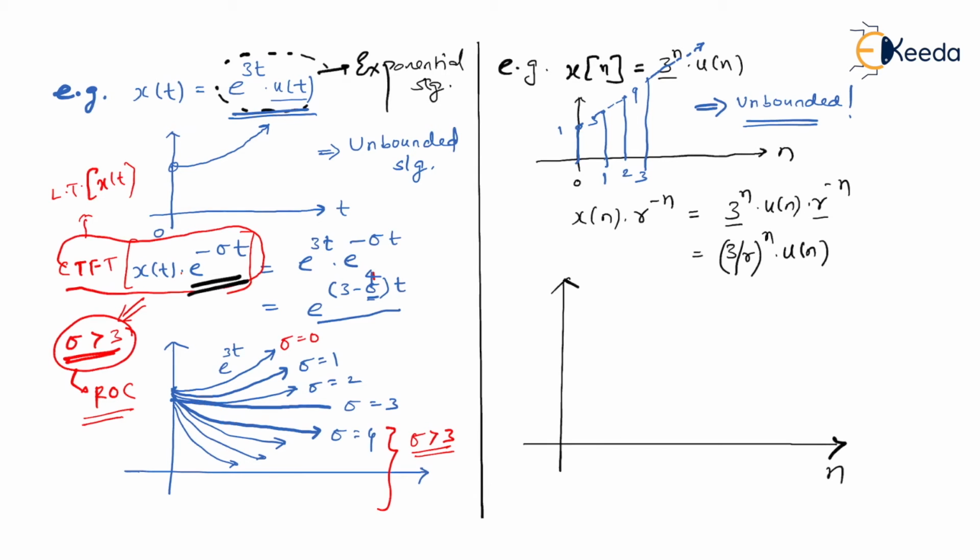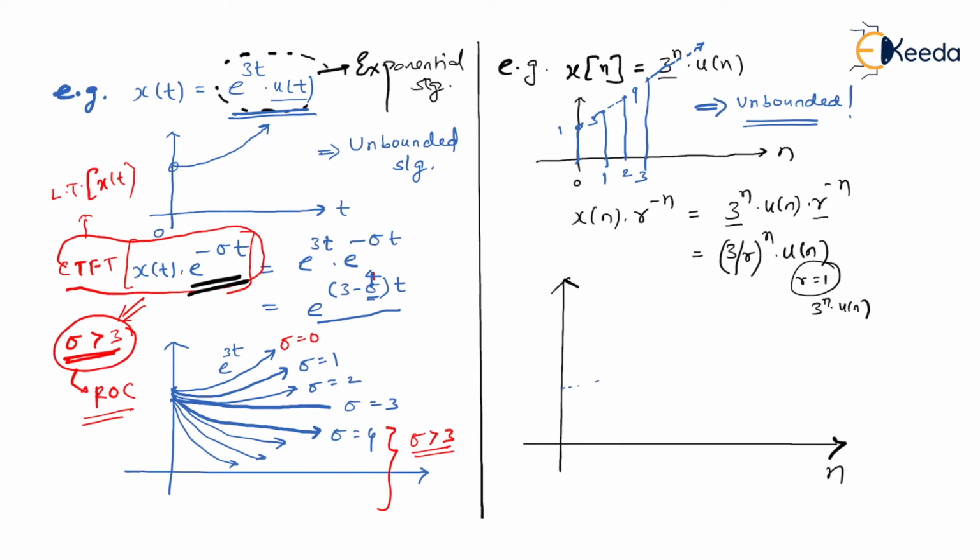So what we have over here is n on the x-axis. Let us assume the r value is equal to 1. When r is equal to 1, what will happen? It will remain 3 raised to n u of n. Am I right? And for 3 raised to n u of n, we already have the response, so I'll copy the above response, which is unbounded in nature.